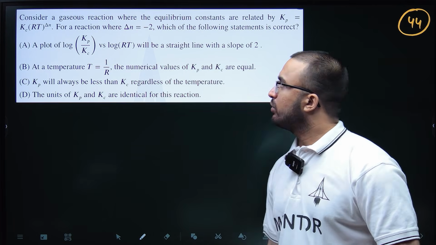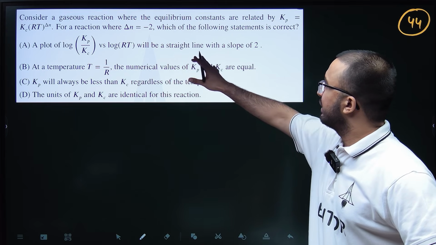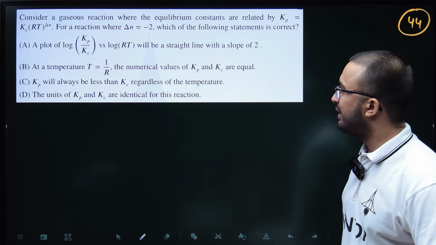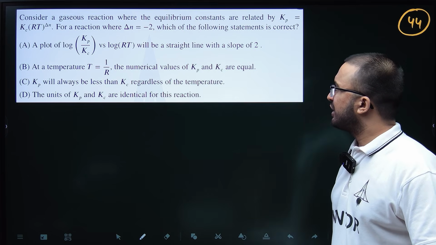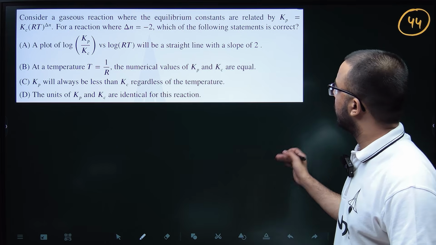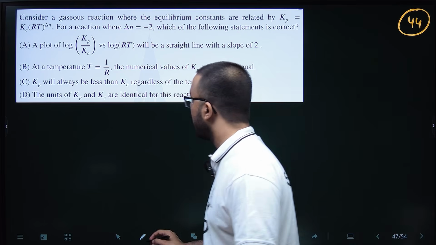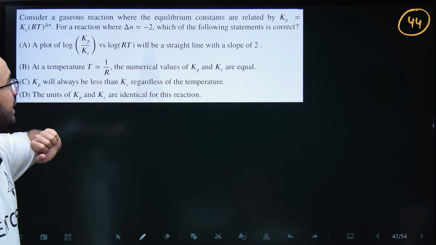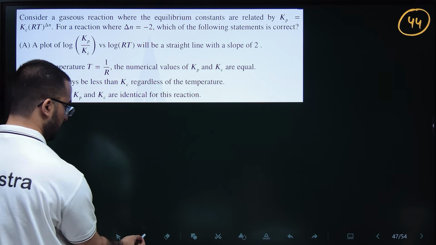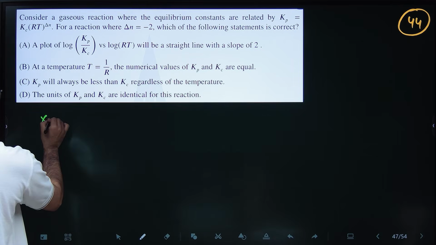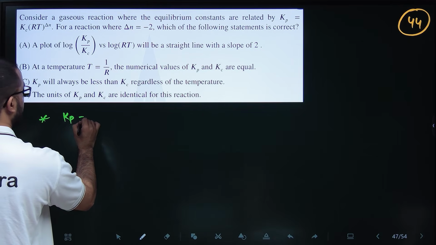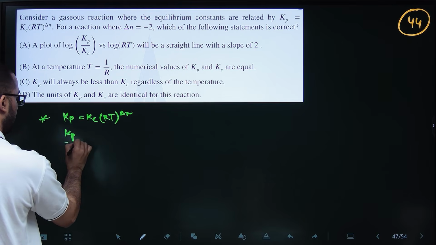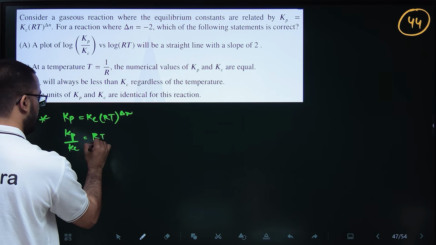Now this is equilibrium constant. Here we have to consider gaseous reactions where equilibrium constants are related by Kp = Kc (RT)^Δn. For a reaction where Δn is -2, which of the following statements is correct? We have to find the correct statement. A plot of log Kp by Kc versus log RT will be a straight line with slope 2. Kp is given as Kc (RT)^Δn, so Kp by Kc equals (RT)^Δn.